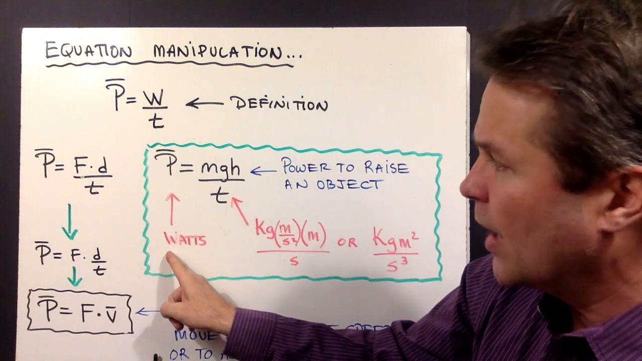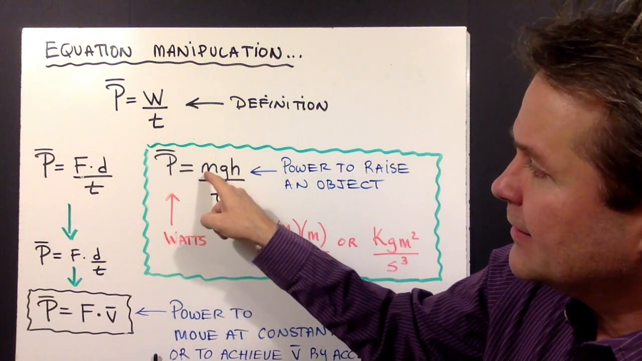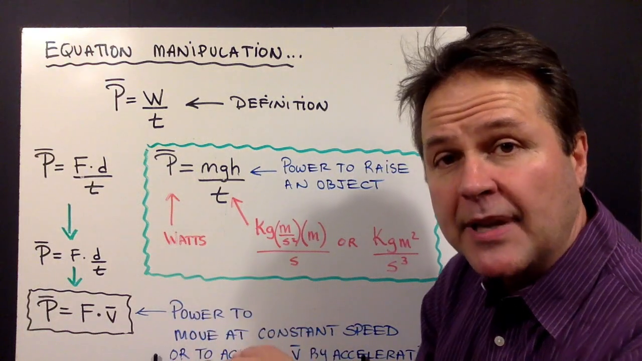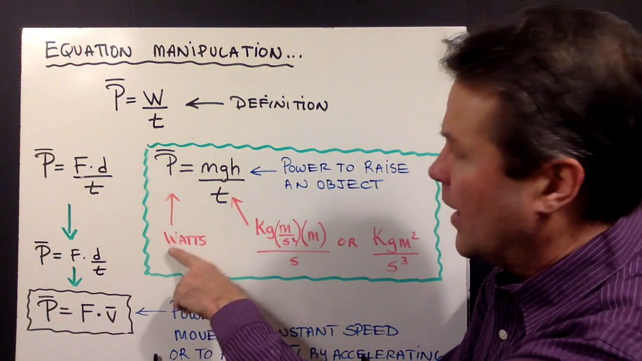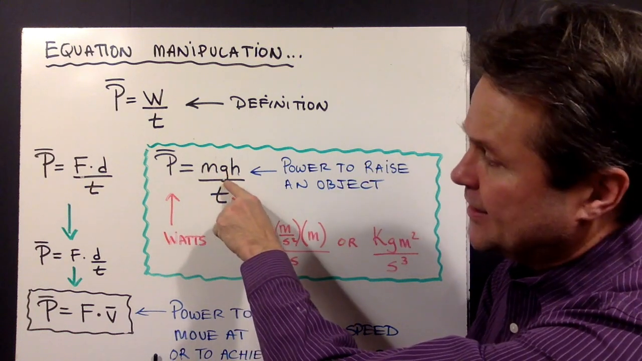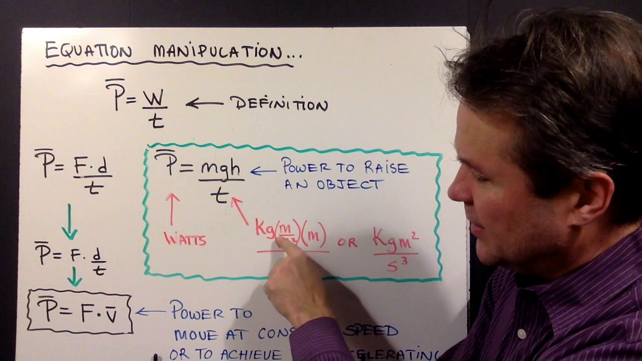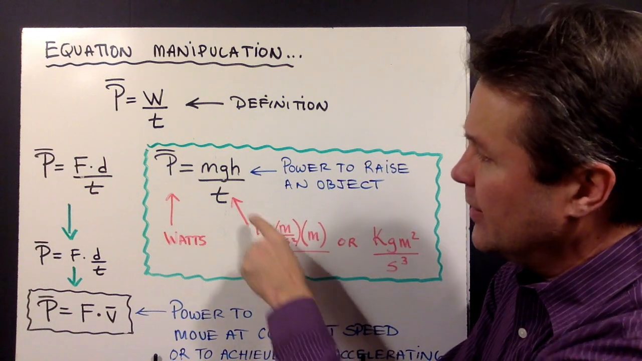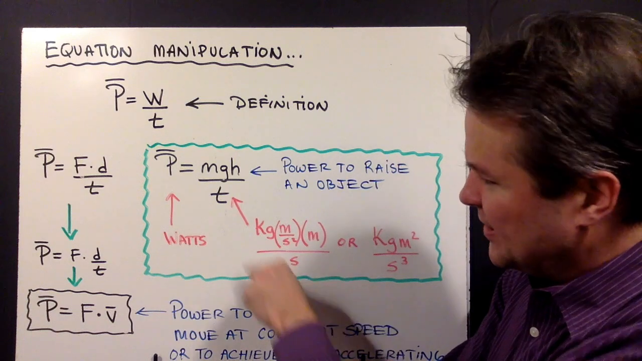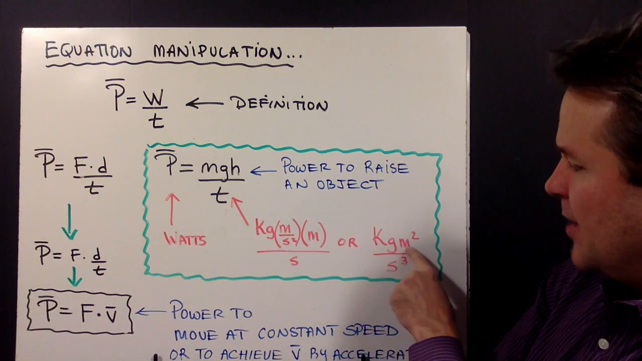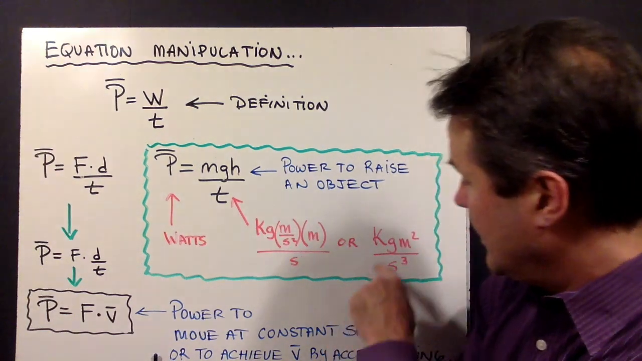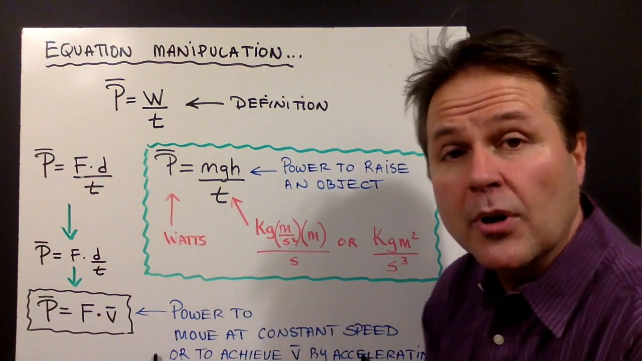Power is measured in watts, and if we look at these individual units here, we can figure out in terms of MKS units, what is a watt? Well, mass is measured in kilograms. Acceleration is meters per second squared, and height is measured in meters, and time is measured in seconds. And if we simplify this, we get kilogram meters squared divided by seconds cubed. And that is equal to 1 watt.